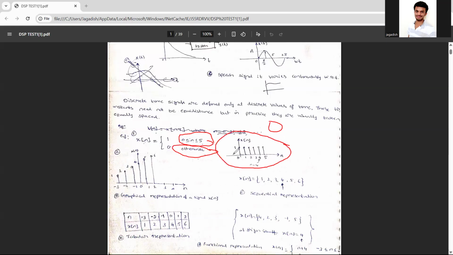Okay, 0 means you indicate like this, just a dark dot. That's it. That will be sufficient for 0. They will ask problems. I'm not teaching simply. Whatever I have taught, you have to learn.